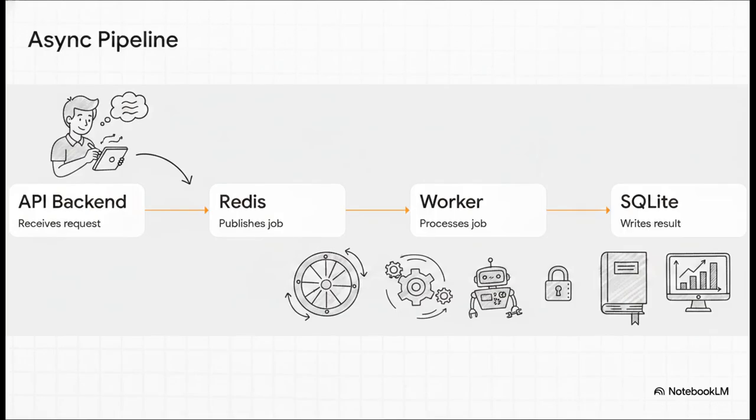To really grasp what the AI is up against, we need to quickly look at the environment it's trying to fix. Here is the exact 4-step asynchronous pipeline. First, a user asks for a sales or inventory report, and the API backend receives that request. Simple enough. Second, the backend publishes that job to Redis. Third, a worker process is supposed to pick that job up from Redis and process it. And step 4, it writes the completed result back into an SQLite database so the front end can display it. It's a very standard real-world architecture.